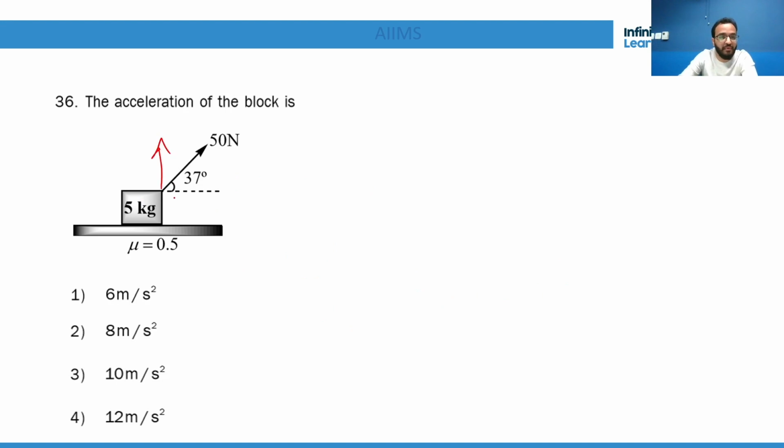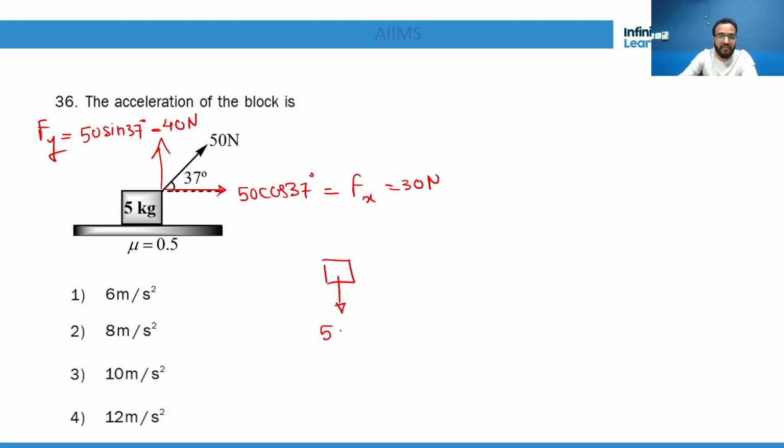Now, the acceleration of the block is simple. It will have two components here. So this will be 50 cos 37 degrees, which is I suppose Fx, and 50 sine 37 degrees, which is Fy. I guess this will be 40 Newton and this will be 30 Newton. So the thing is, you draw the FBD properly. This is 50 Newton downward, mg, and one normal. Downward is mg, upward is normal, and one more force is upward, that is Fy.